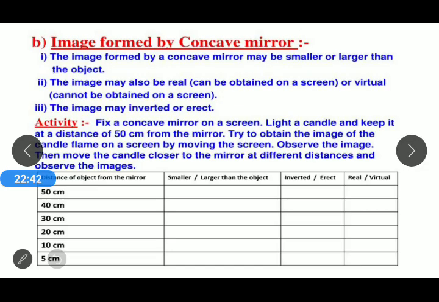So from all this activity, we conclude that the image formed by a concave mirror may be smaller or larger than the object. The image may also be real or virtual, that is, it can be obtained on a screen or cannot be obtained on a screen. The image may be inverted or erect. I hope you understand the properties of the plane mirror, the concept of spherical mirrors, and the properties of the image formed by a concave mirror. Thank you very much.